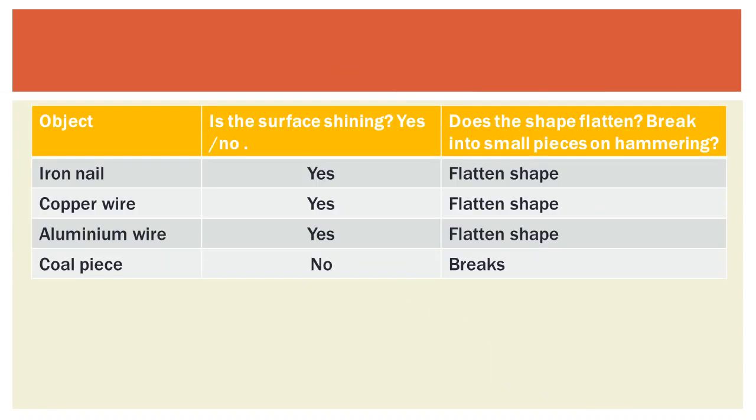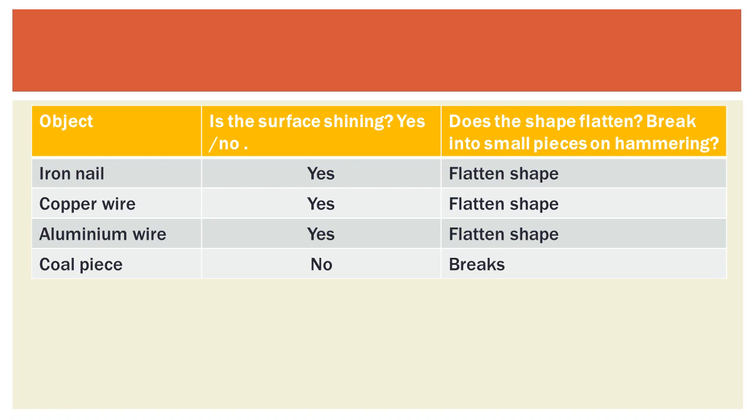Now students, on page number 42 you are given one table in which 3 columns are there: one for objects, and is the surface shining? This observation table has been made on the basis of rubbing the object along a surface of sandpaper. That means after rubbing the object with the sandpaper, whether the object is shining or not. And second is, does the shape flatten or break into small pieces on hammering?